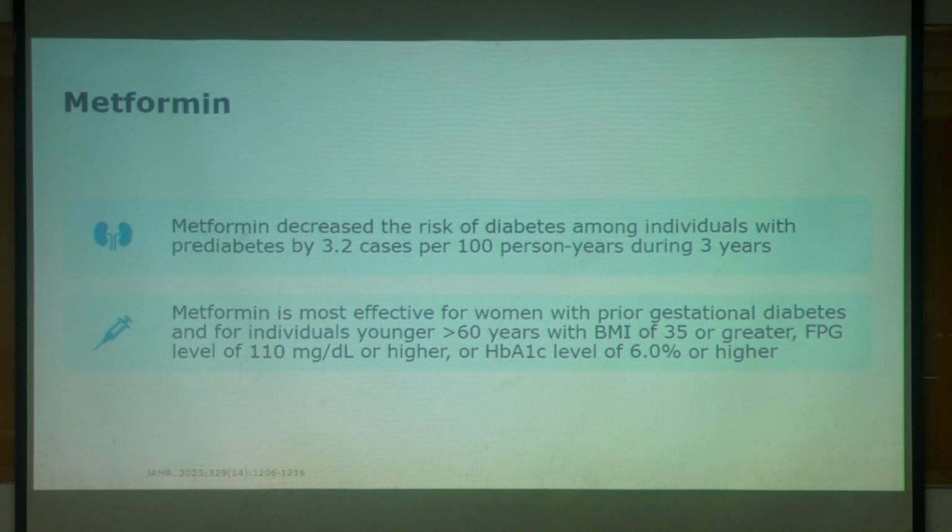Coming to metformin, metformin decreased the risk of diabetes among individuals with pre-diabetes by 3.2 cases per 100 person years during 3 years. And metformin is most effective for women with prior gestational diabetes and for individuals younger than 60 years with BMI of 35 or greater, fasting plasma glucose level of 110 or higher, or A1C level of 6%.